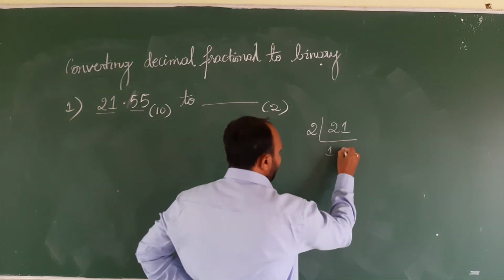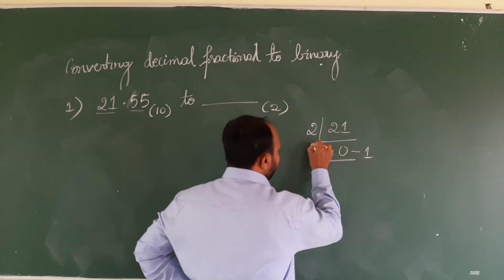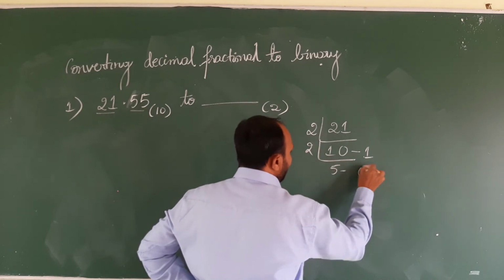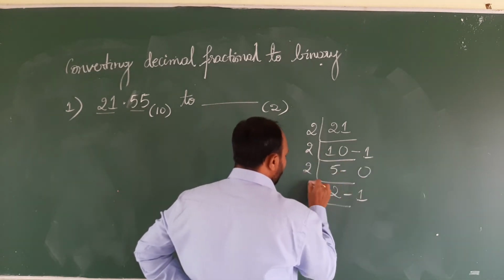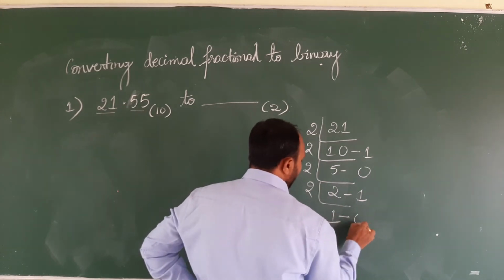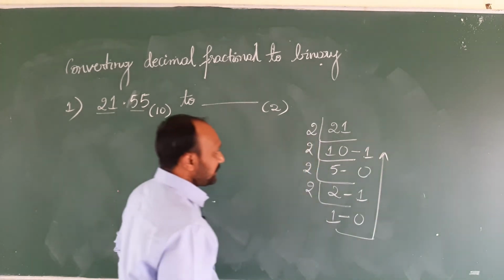So, 2 1s are 2 0, that is 2 10s are 20. What is the remainder? Remainder is 1. 2 5s are 10. What is the remainder? 0. 2 2s are 4. What is the remainder? 1. 2 1s are 2. What is the remainder? 0. So, this is the answer only for the